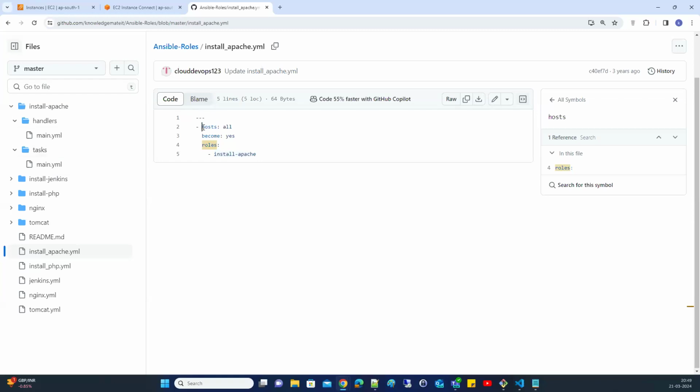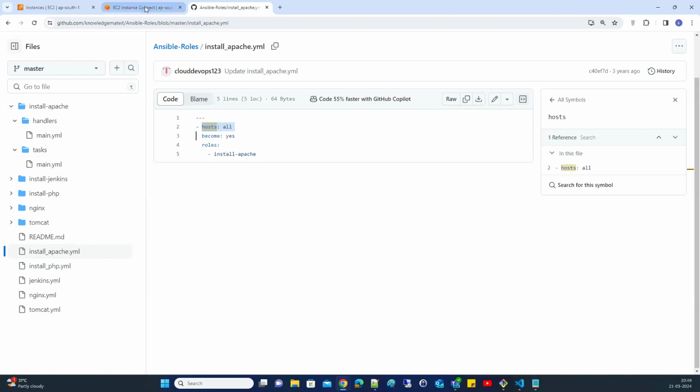And which group are you trying to execute this on? All groups. If you have more groups, it will get executed on all the groups. And become yes means becoming the root user.